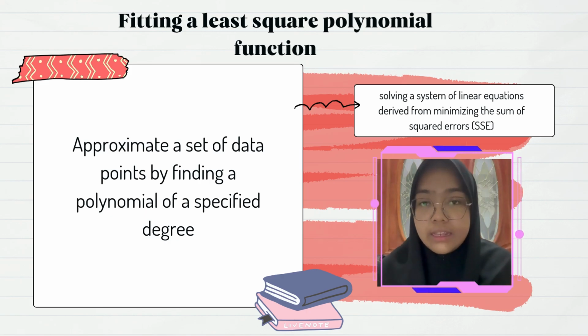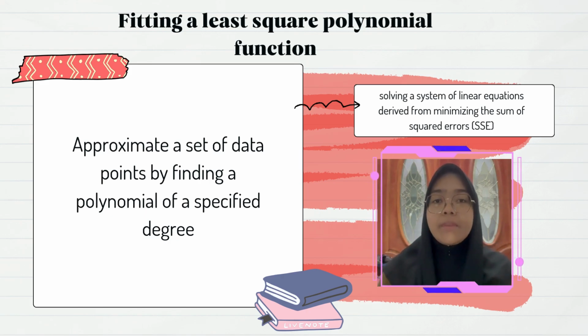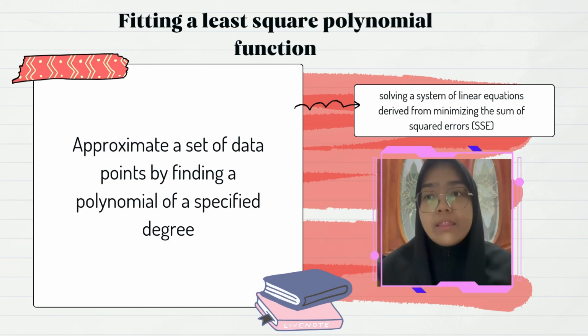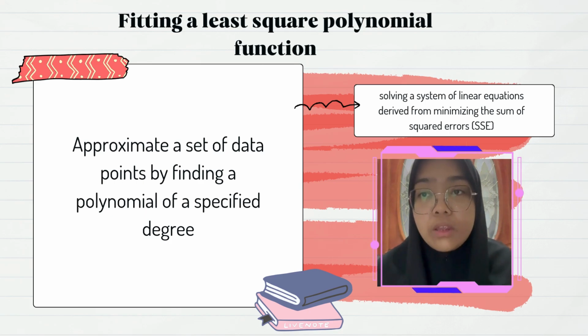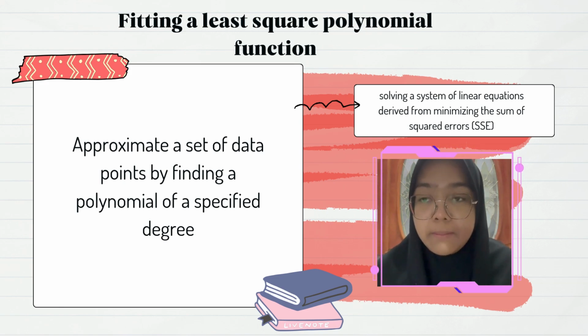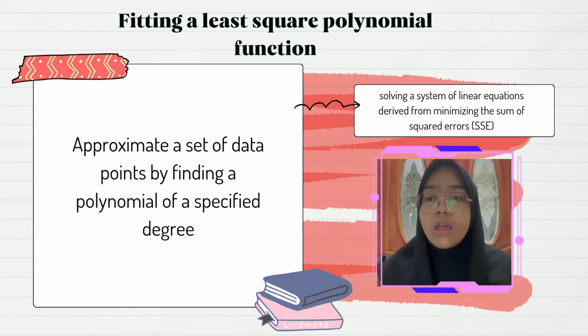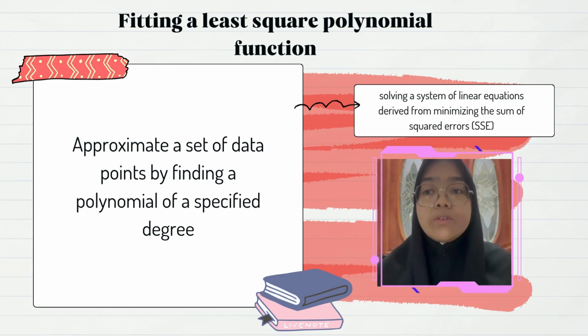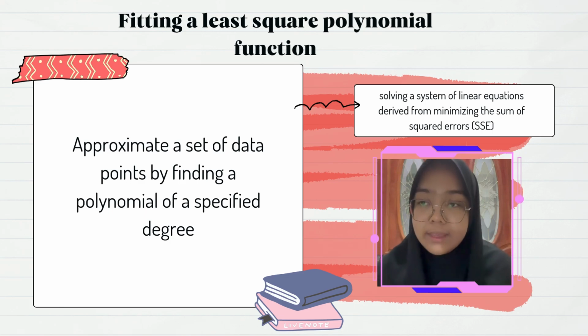Next is fitting a least square polynomial function. It approximates a set of data points by finding a polynomial of a specific degree. The coefficients are determined by solving a system of linear equations derived from minimizing the sum of square errors, which is SSE.